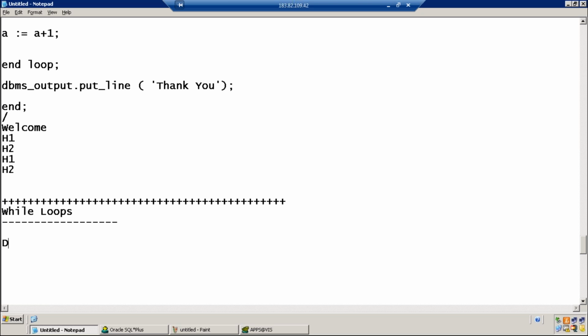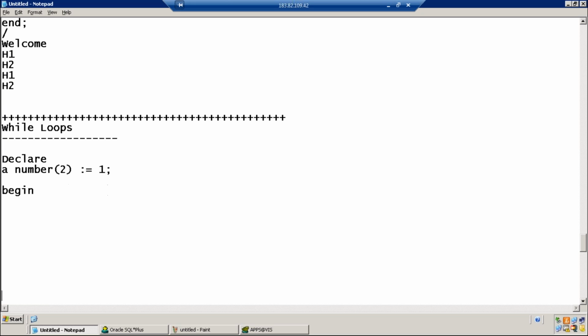While loop is almost the same as simple loop. While a less than 3 loop.